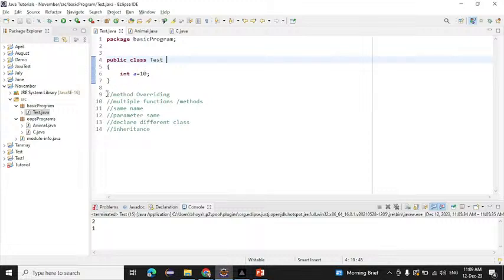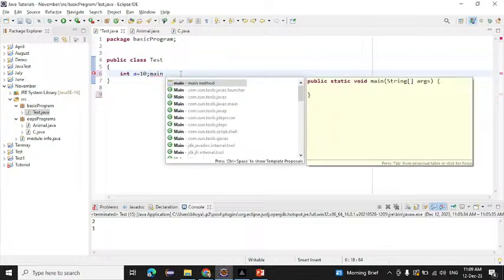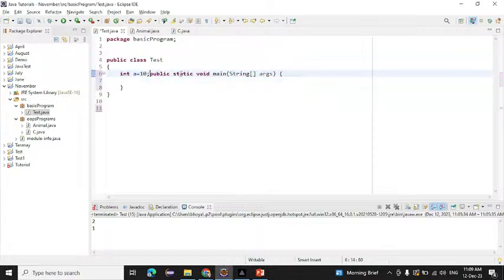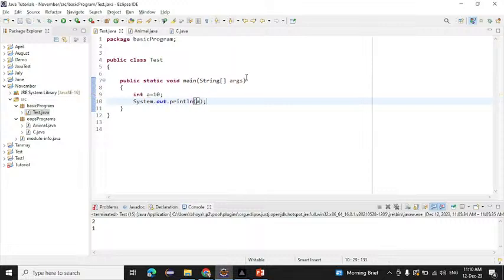What is the value of a here? That is 10. Now I will come into the main method and declare this into the main method only, that will be easy for us. Now if I print with System.out, printing a, what will be the output?